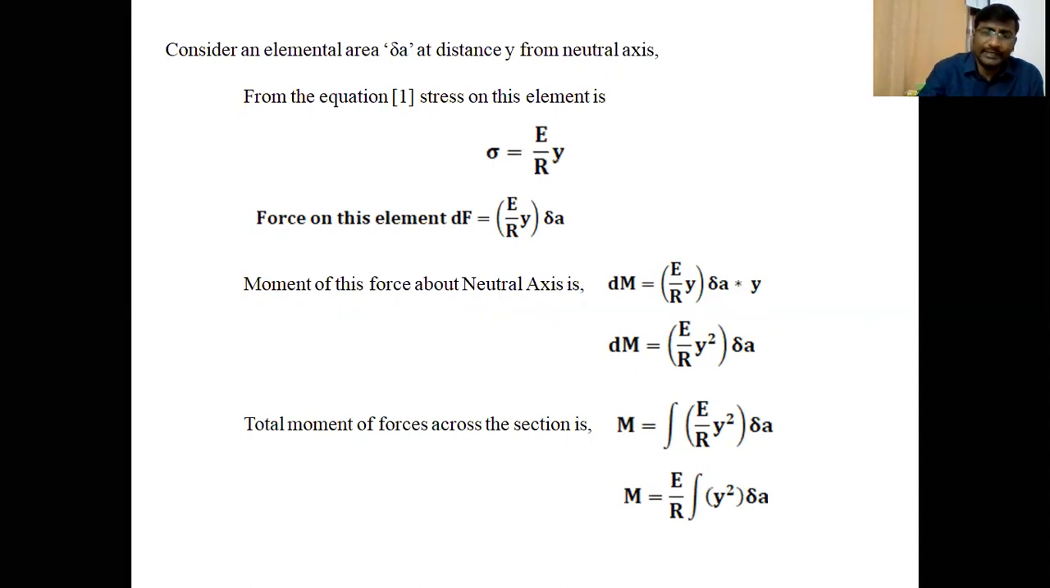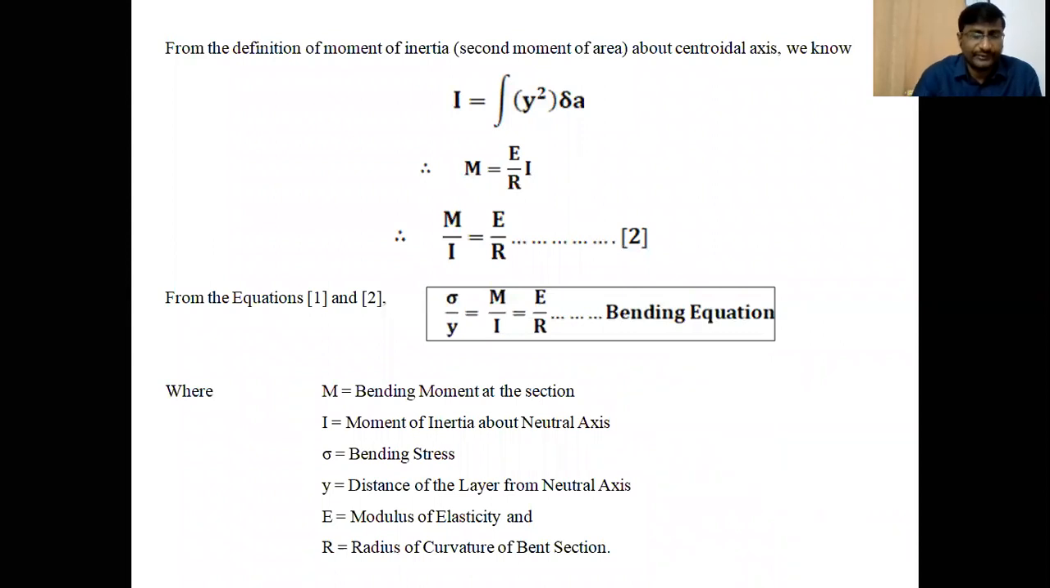So M equal to E by R into I. By rearranging this equation, M by I, that is, the I is taken into the denominator. So M by I equal to E by R. Take it as the second equation: M by I equal to E by R.